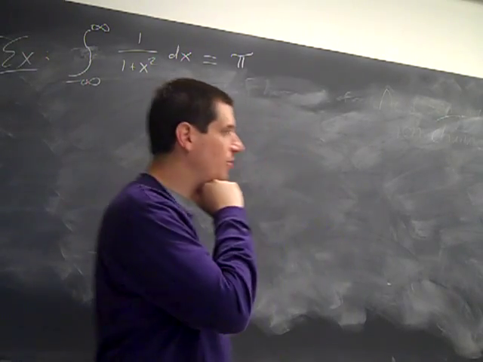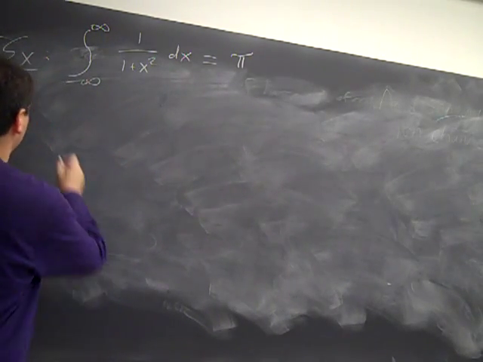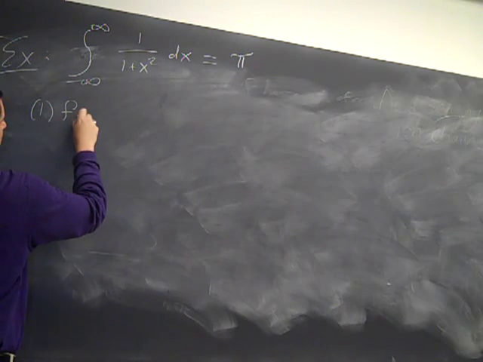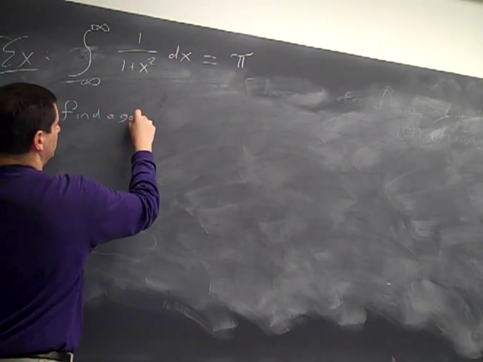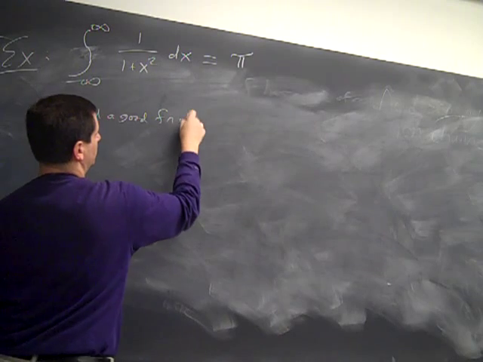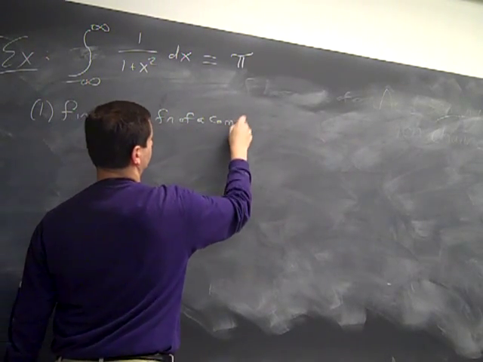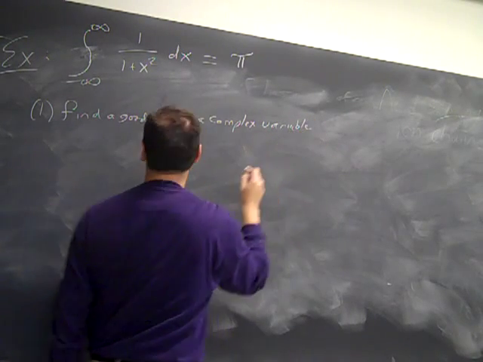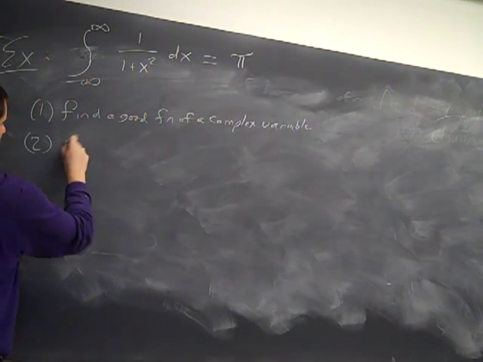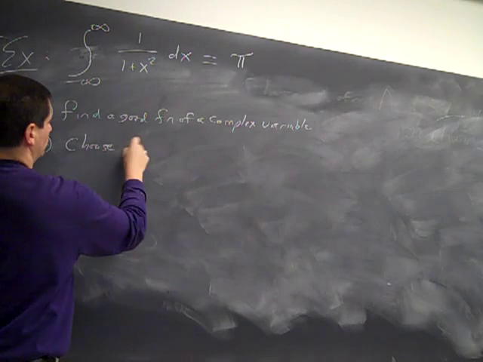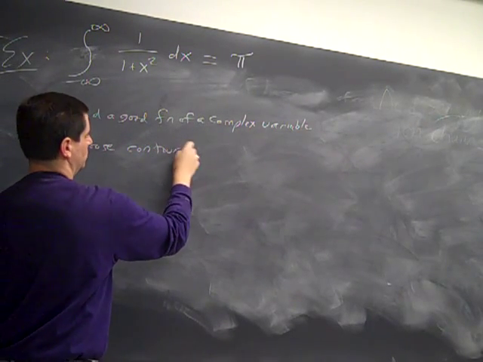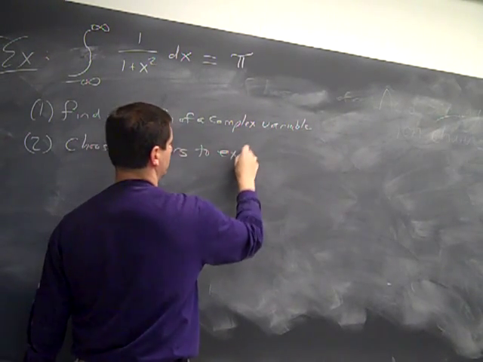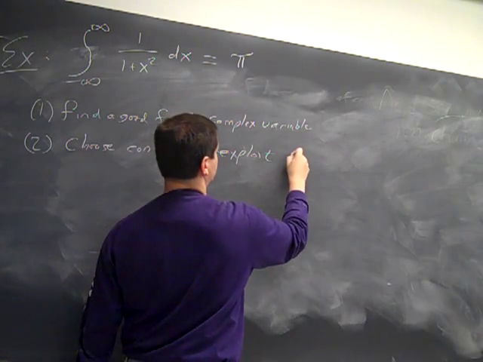Alright, we want to calculate this. So there are 2 steps. 1, find a good function of a complex variable. 2, choose contours to exploit decay.